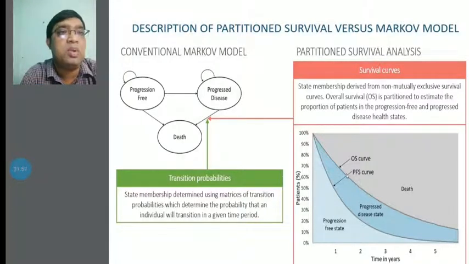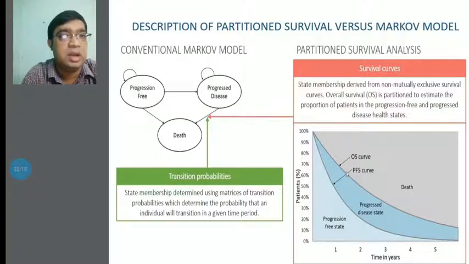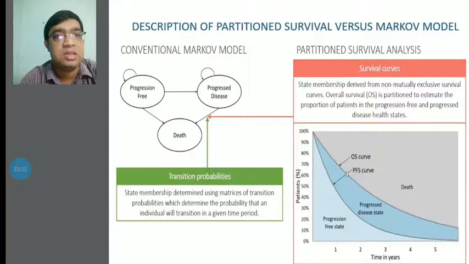Overall survival, OS, is used to estimate the proportion of patients in the progression-free and progressed disease health states. You have to see that the patients are on the vertical axis and the time in years is on the horizontal axis. You can see the two curves here. One is the OS curve, and the other is the PFS curve. The progressed disease state is considered on these, and death will be considered in these regions.